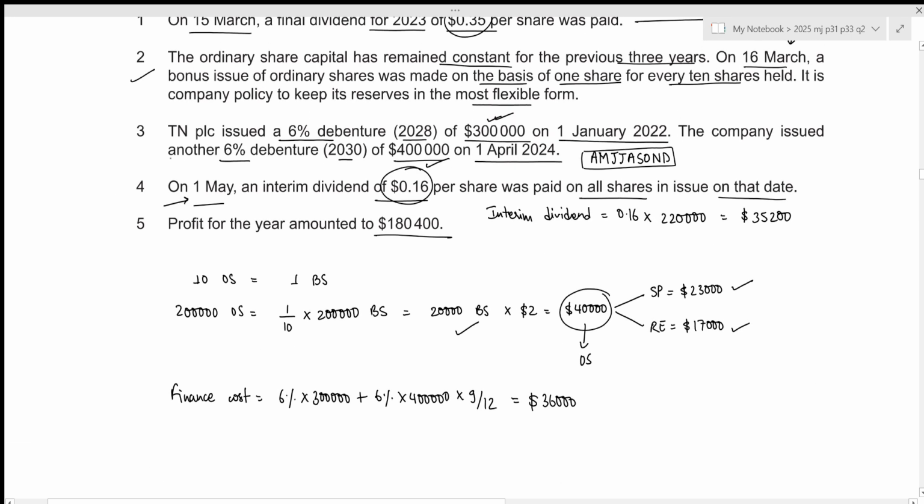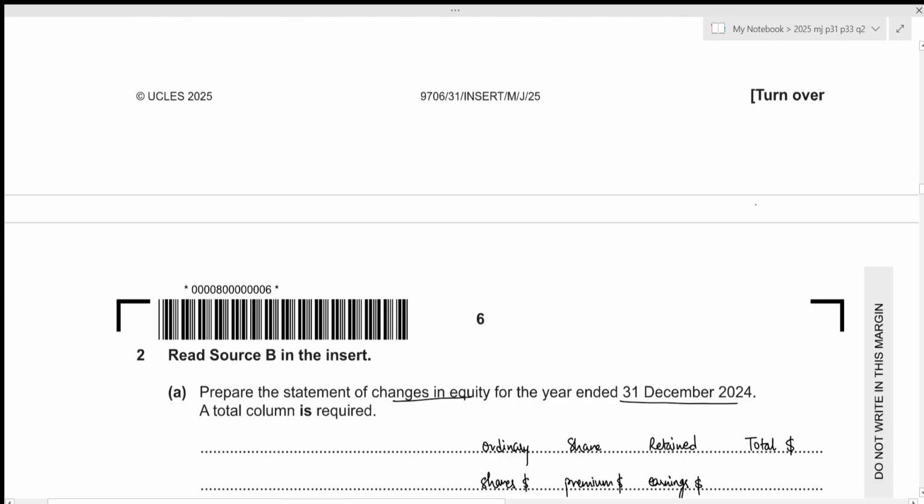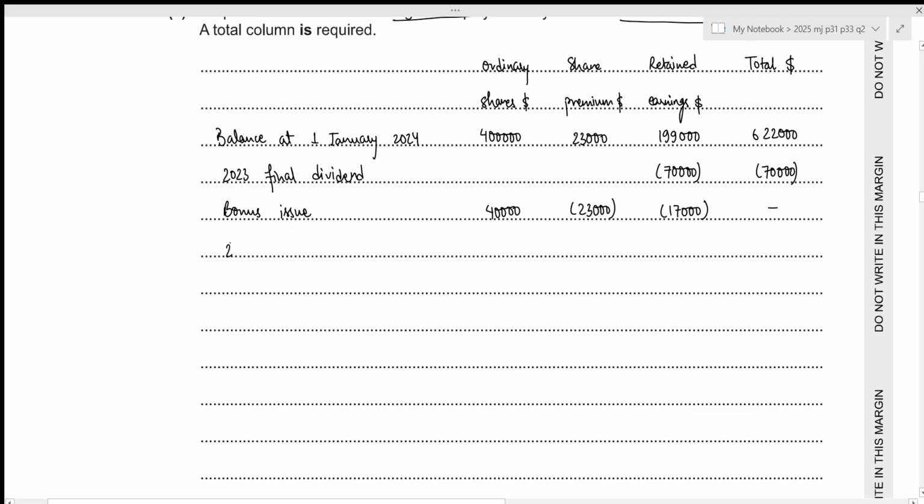Then for the next one, we have information related to finance costs. We do not record that within our statement of changes in equity. Then we have the interim dividend with a total of 35,200. Let's write it down. So this is 2024 interim dividend. Again, dividend will be paid out of the retained earnings. So 35,200.